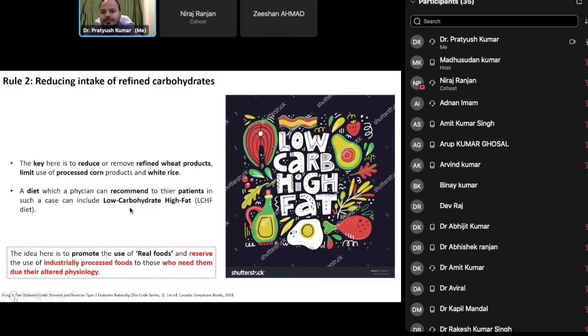A diet which a physician can recommend to their patients in such a case can include a low carbohydrate and high fat diet. The idea here is to promote the use of real foods, and reserve the use of industrial processed food to those who need them due to their altered physiology.